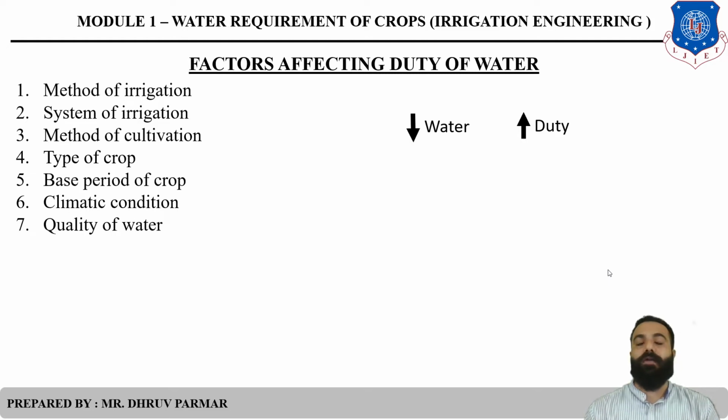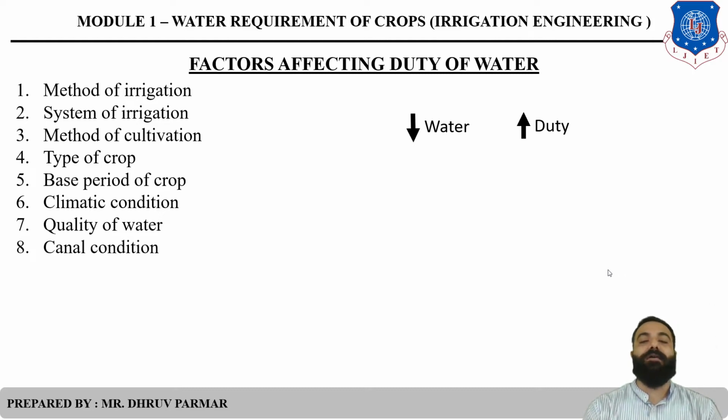Then the seventh one, quality of water. Quality obviously affects duty. When water is impure or contains some impurities, it does not percolate or infiltrate into the ground. Clear? So at that time we supply the maximum amount of water, and duty will be low. Whereas when water is pure, it percolates fast into the ground, so duty will be high.